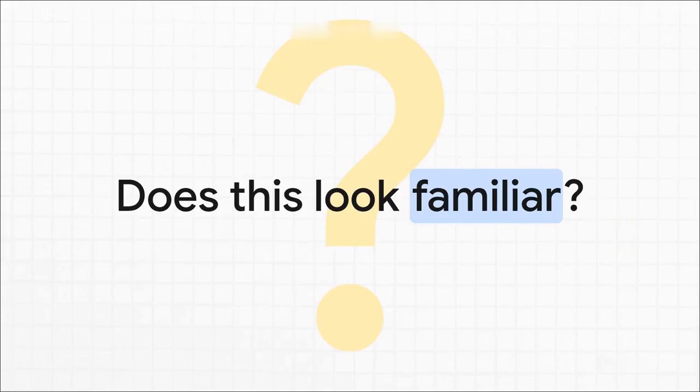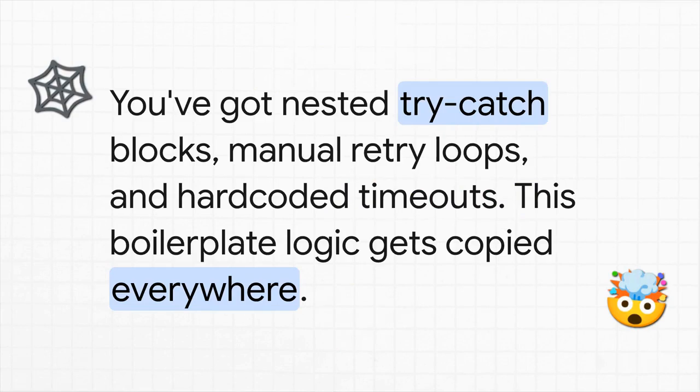So, if you're a developer and you've worked with microservices, I am willing to bet this looks painfully familiar. You're just trying to do one simple thing, right? Make one service call another. But instead, you end up tangled in this web of failure logic. I'm talking about that classic mess of nested try-catch blocks, right? Manual retry loops with thread.sleep buried in there.